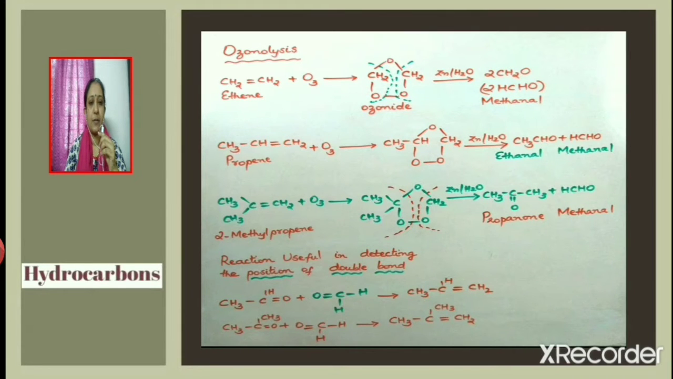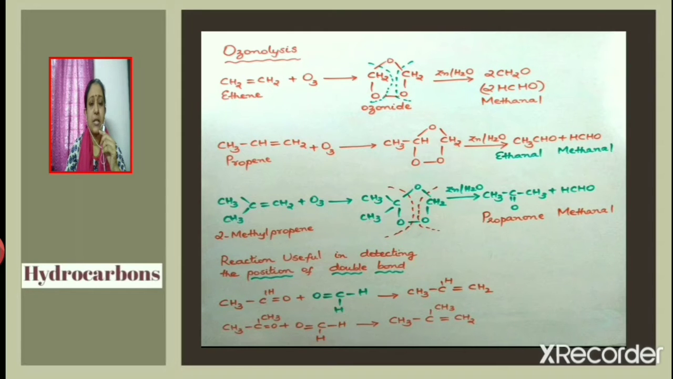Another reaction given by alkenes is ozonolysis. In this reaction, an alkene reacts with ozone to give an ozonide, which on reaction with zinc and water gives aldehydes or ketones. For example, ethene reacts with ozone, O3, to give an ozonide. You can see how an ozonide is formed. This ozonide, formed on reaction with zinc and water, gives methanal as the final product.